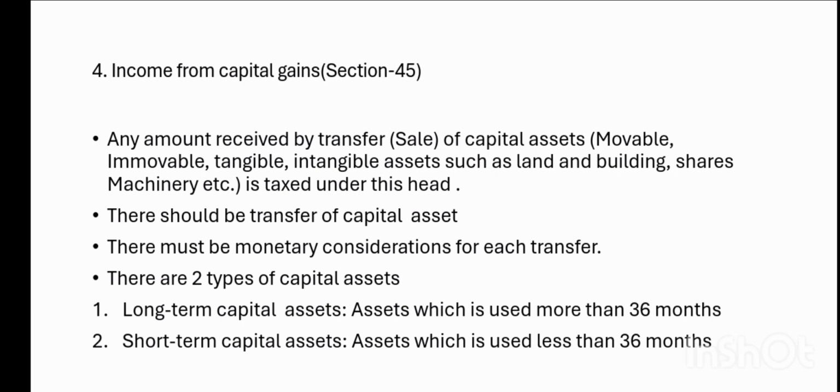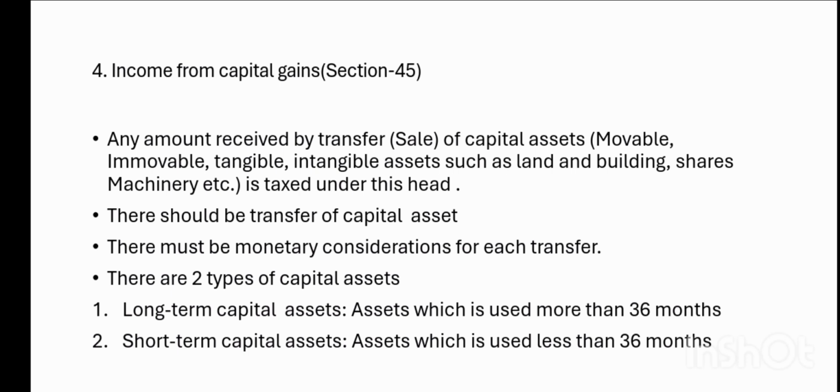Thereafter, the fourth head is income from capital gain. By its meaning itself, it says that by transferring a capital asset, whatever income we receive is assessed under this head.